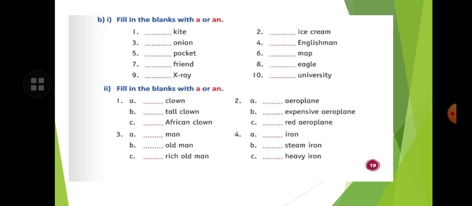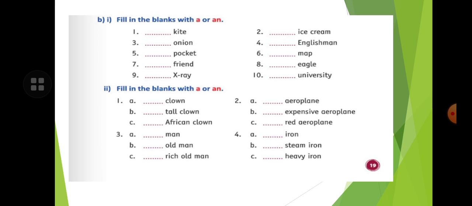The kite, K-I-T-E, a kite. Onion, O is a vowel and vowel sound also, so an onion. Pocket, a pocket. Friend, a friend. X-ray, an X-ray, the sound of E is coming so an X-ray. An ice cream. An Englishman, English, E. Map, a map. Eagle, an eagle. University, U is a vowel but the sound is of a consonant, so we will use a.